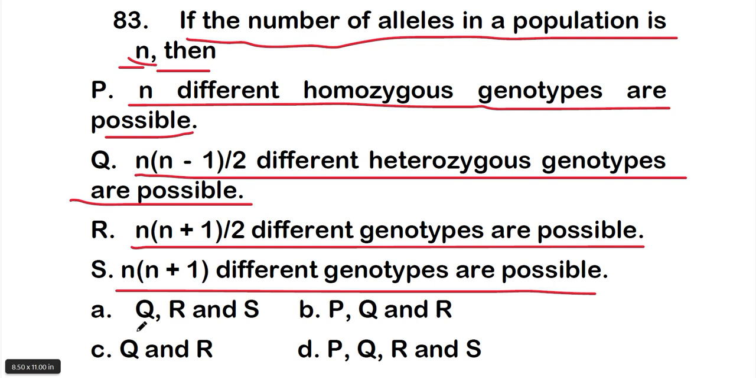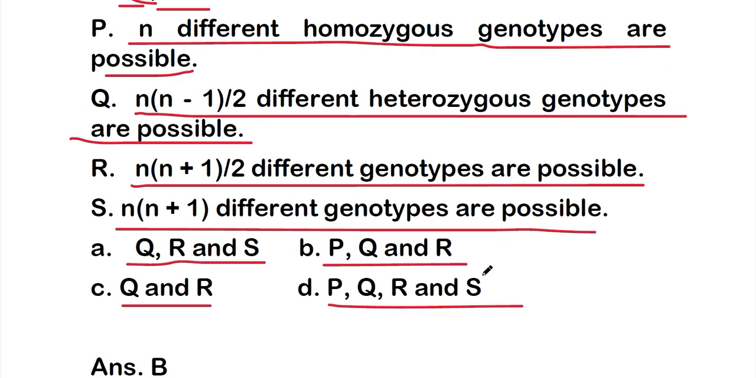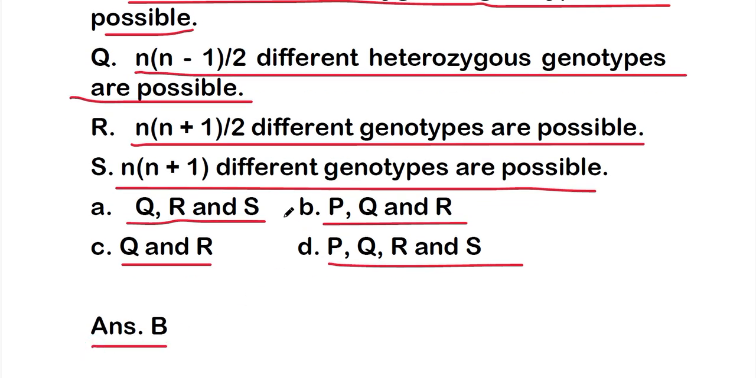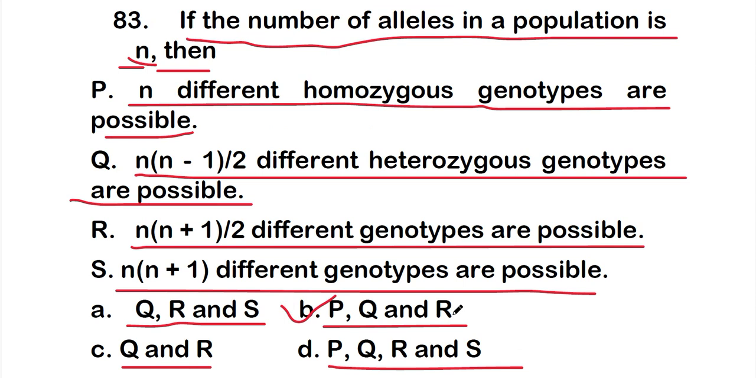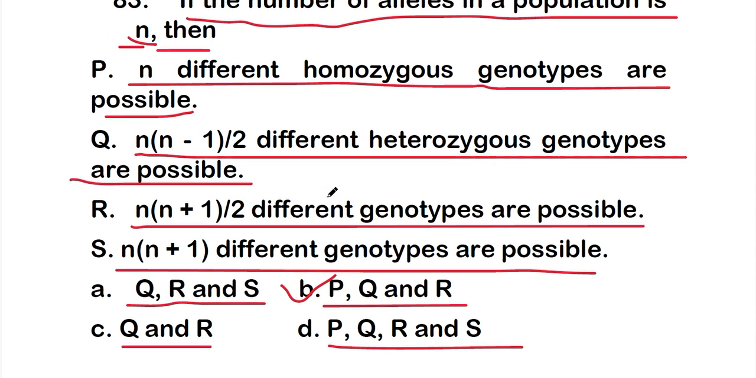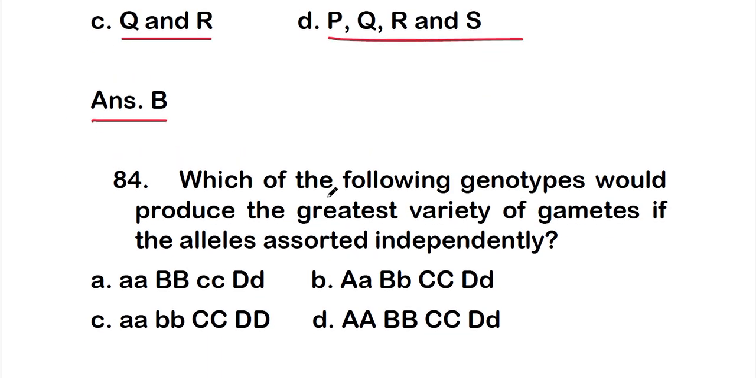So the options are: option A, Q, R, and S; option B, P, Q, R are correct; option C, Q and R are correct; or option D, P, Q, R, S, all statements are correct. So the right one is option B, that is P, Q, R. These three statements are correct about the homozygous genotypes. Okay, so let's move on to the next question, question number 84.